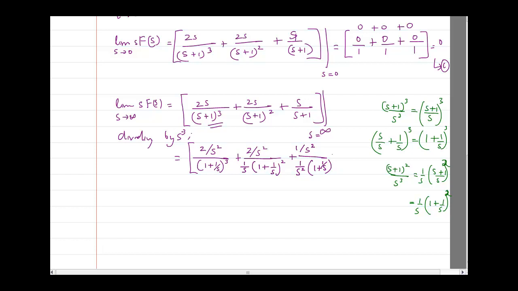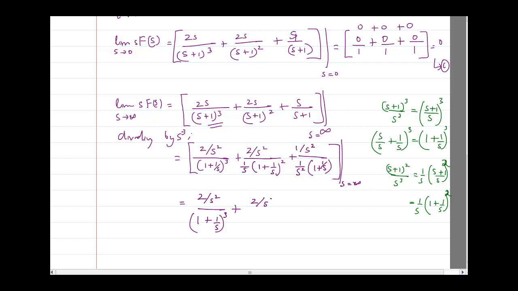You can check. Okay. Now here this is, again I can write it as 2 by s square, and remember I have to put s is equal to infinity, divided by 1 plus 1 by s the whole cube, plus 2 divided by s square.